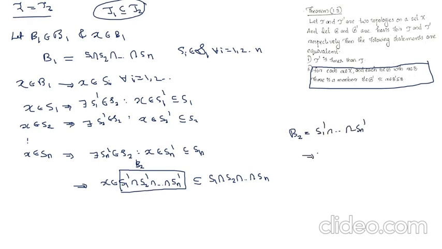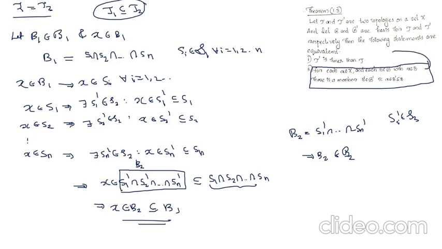That implies B2 belongs to B2. By the definition of B2, every element of B2 is an intersection of elements of S2. Here each Si dash belongs to S2. Therefore, we get a member B2 from B2 such that x belongs to B2, which is a subset of B1. Therefore, condition 2 holds in theorem 1.3.